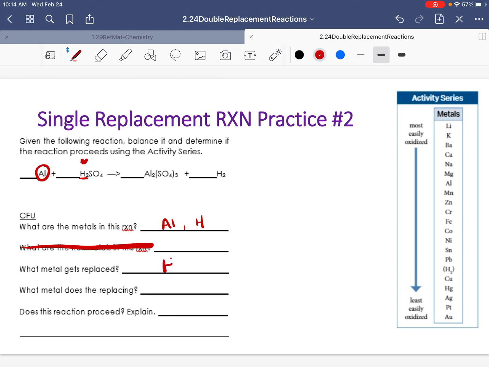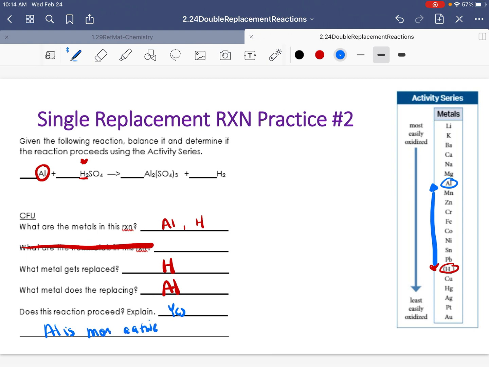So it's going to be hydrogen. Which metal is doing the replacing? Our single one. And does this reaction happen? So we always go with hydrogen. Hydrogen is down here. That is our current boo. And the one trying to replace it is aluminum. So this is an upgrade. Aluminum is more active. So does this reaction happen? Yes. Aluminum is more active.